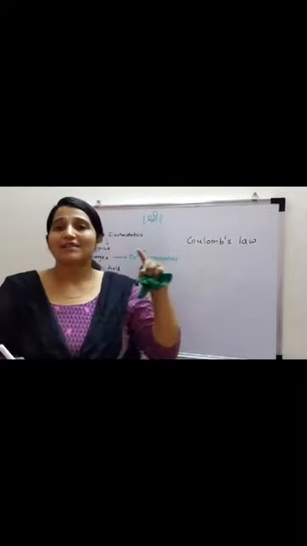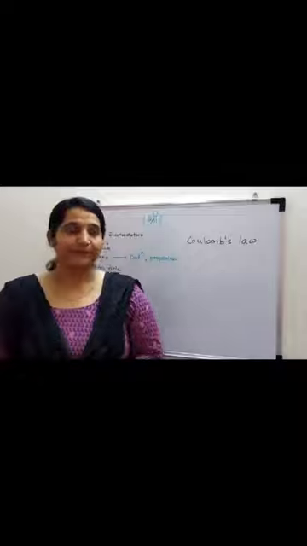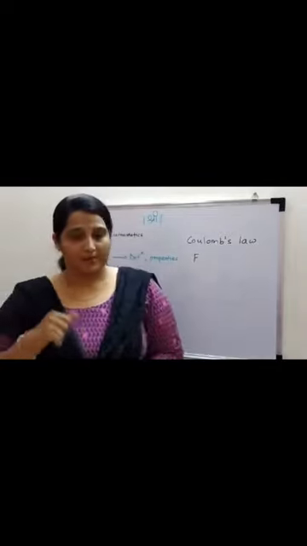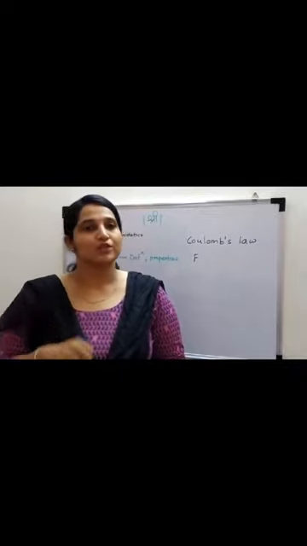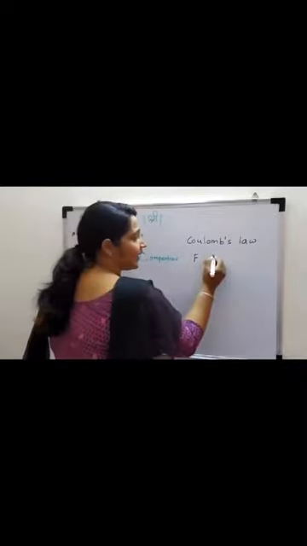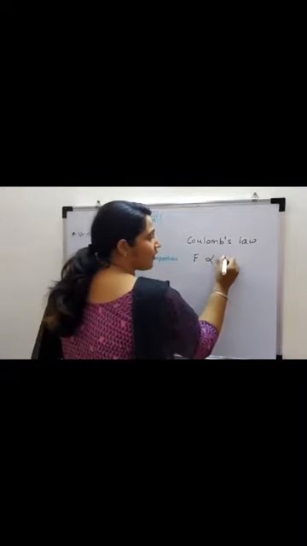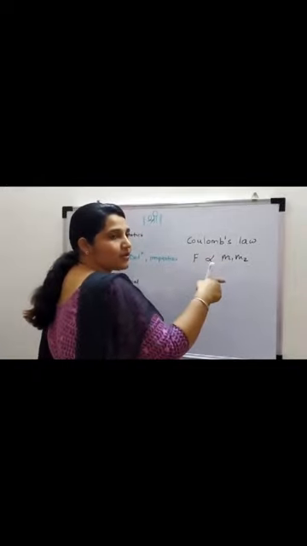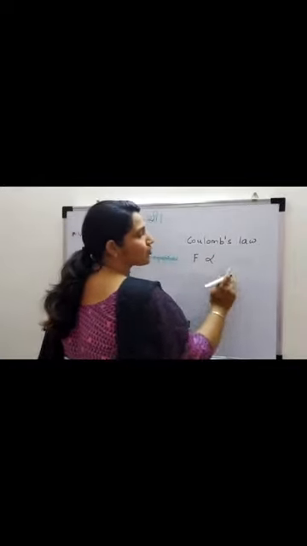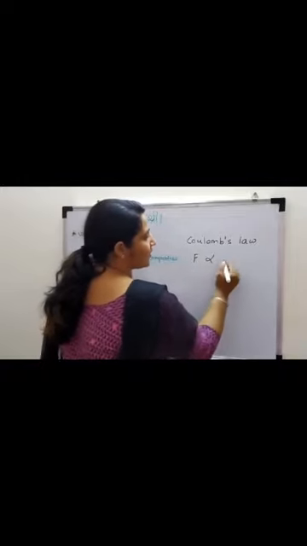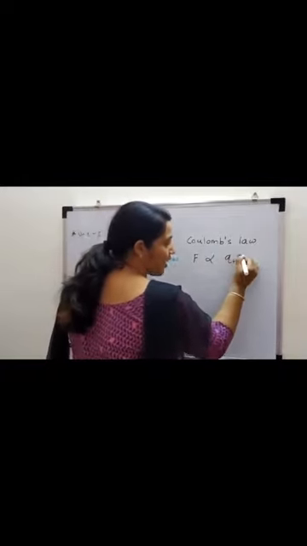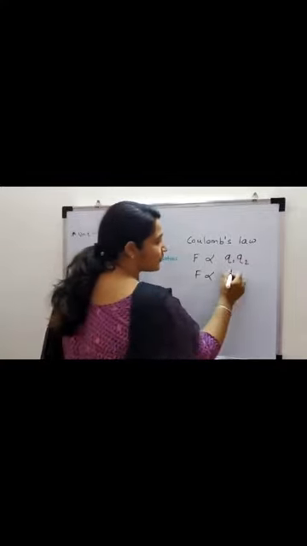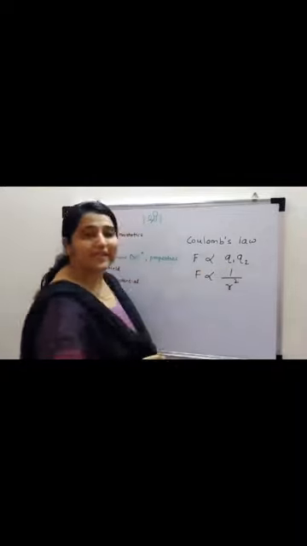Coulomb's law states that the force of attraction or repulsion between any two charges is directly proportional to the product of their charges. Let's say the charge on one is directly proportional to the product of the charge on one and the charge on the second, and it is inversely proportional to the square of the distance between them.